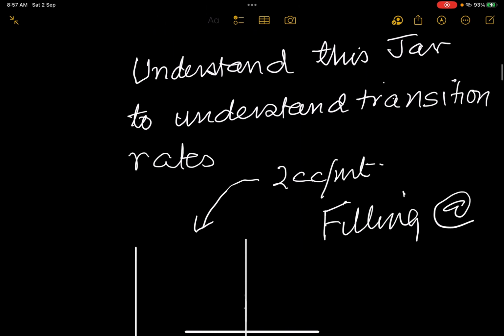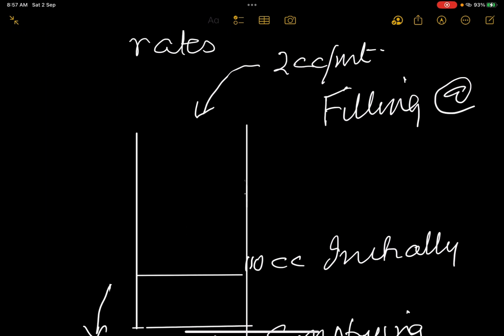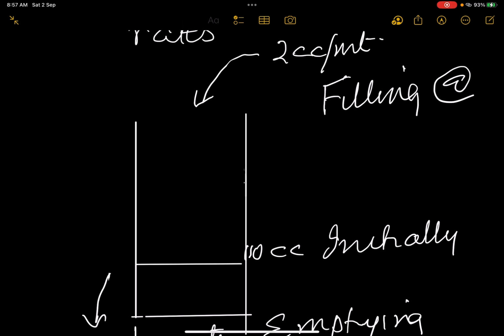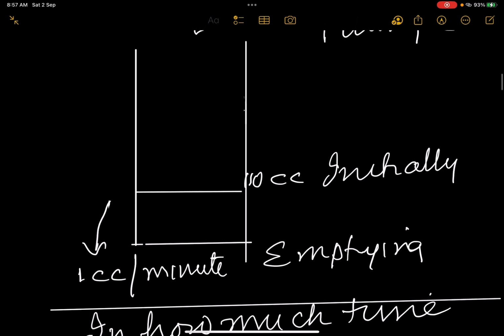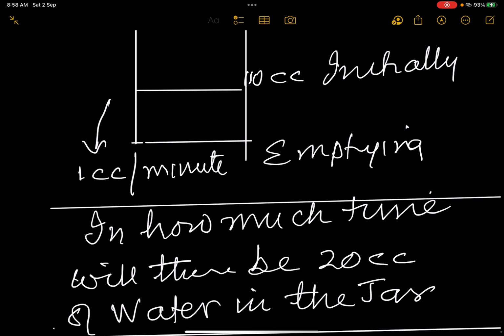Understand this transition by understanding this jar. This jar is a 1000 cc jar which is filling at the rate of 2 cc per minute. It has 10 cc of fluid initially and it's emptying at 1 cc per minute. So we can ask, in how much time will there be 20 cc of water in the jar?